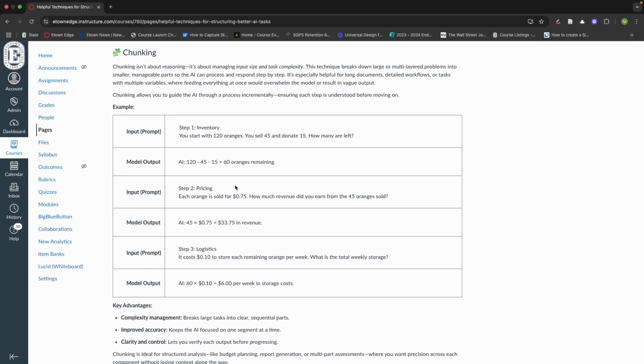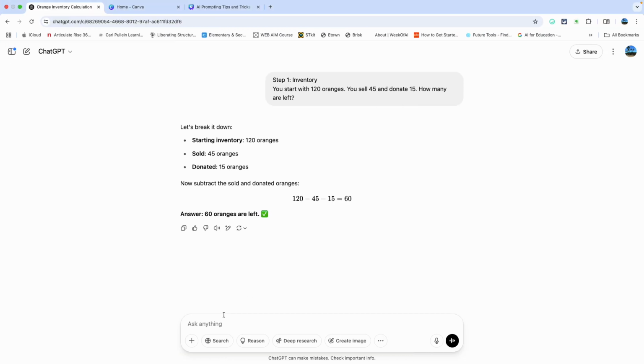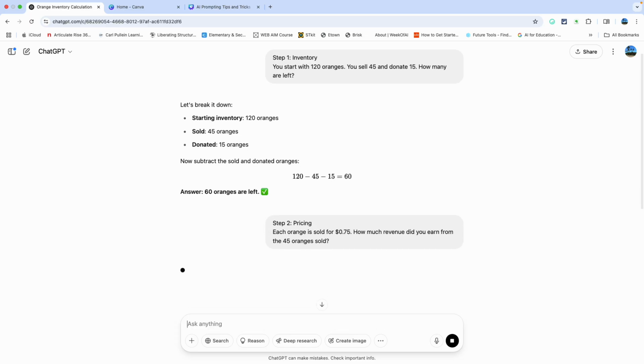Now, what I can do next is go right in here and say step two. Notice that the result is a little bit different than what I had before. And that's one of the beauties of AI, you're constantly getting new results. All right, let's check this out.